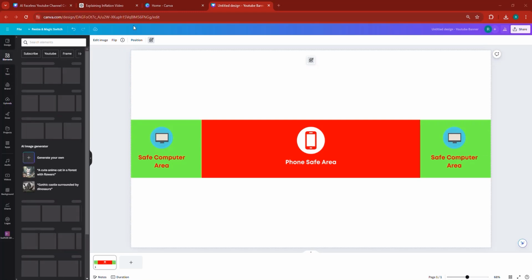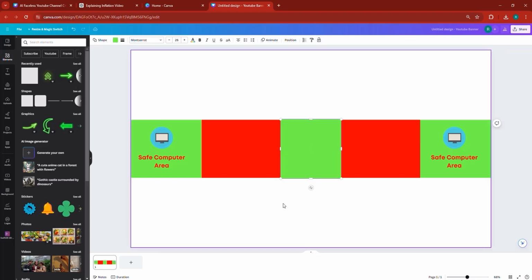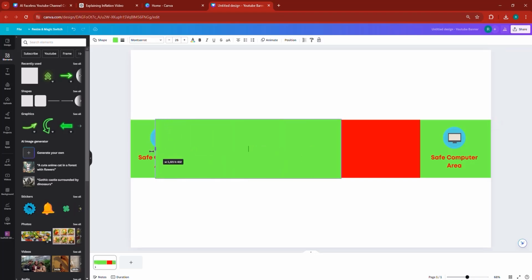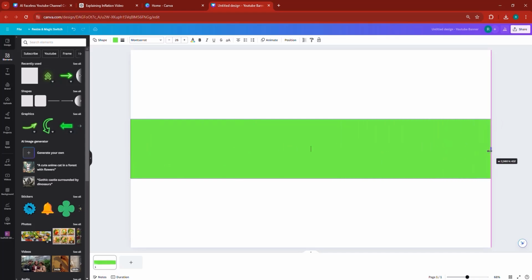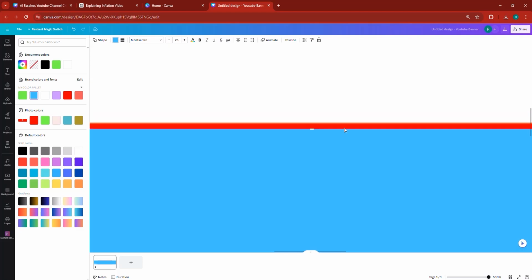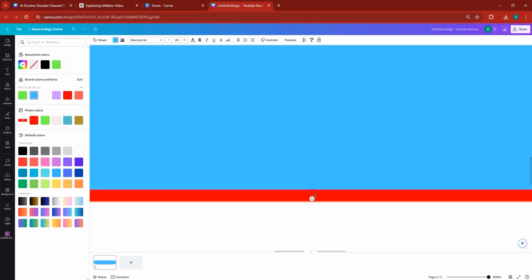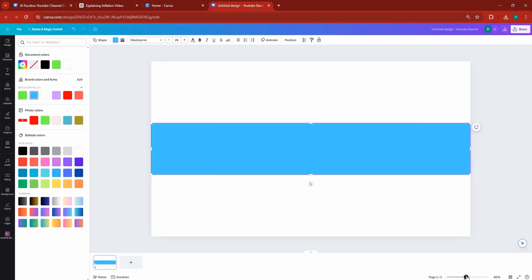Now, in order to trace this, here's what you can do. You can go to elements, and take a shape like this. If I spread this across gently like this, and a little bit more like this, let me change the color to something else. I'm going to change it to blue. And if I reduce the size of this, if I zoom in, I just want to give you the right measurements of the shape. I need to zoom in and then move down a bit and make sure this is done perfectly. And if I zoom out, perfect.